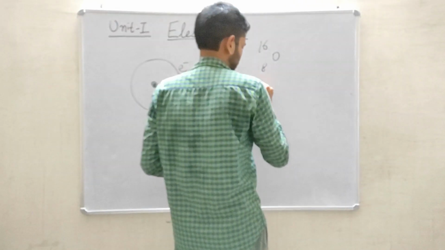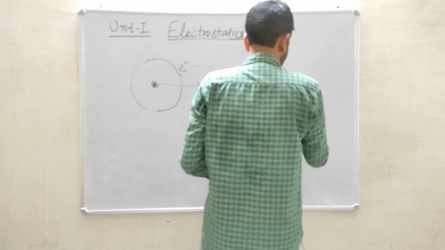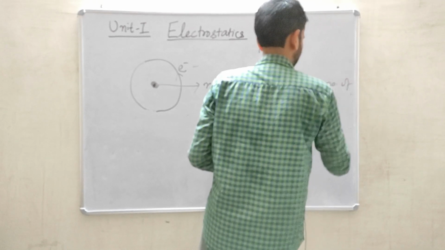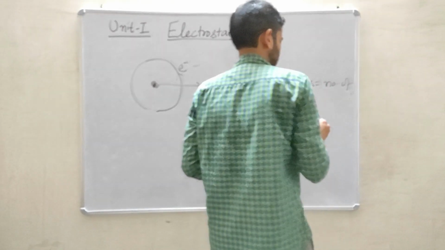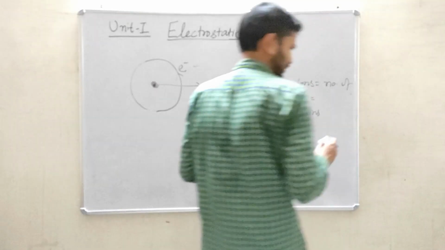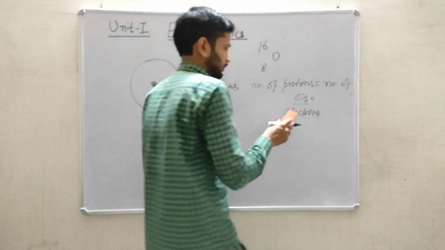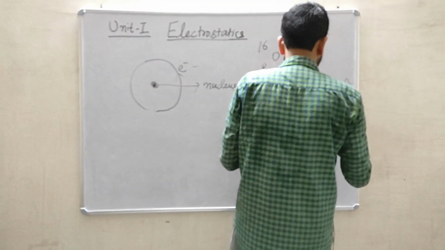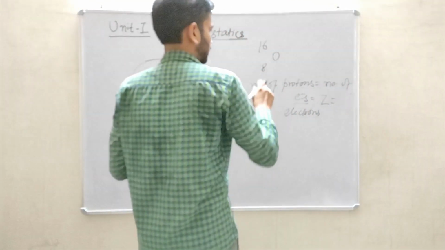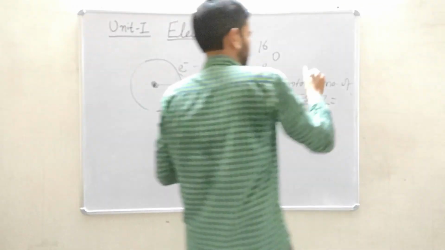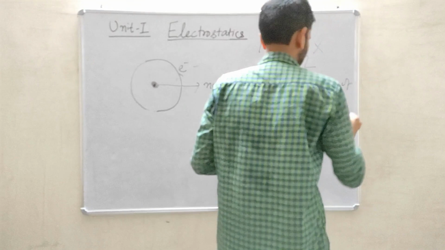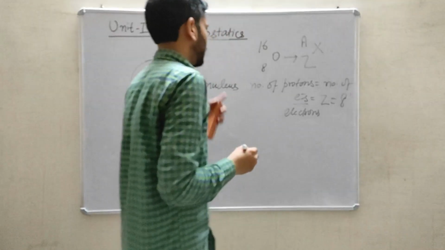In this, the number of protons or the number of electrons, I will always generally write the abbreviations in the same way, is always equal to the atomic number, which comes out to be 8 by comparing to this representation. So this is 8.